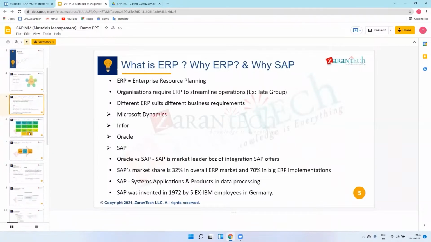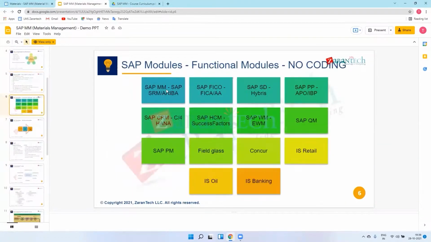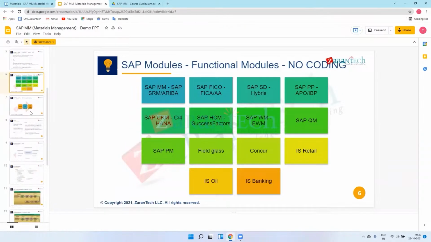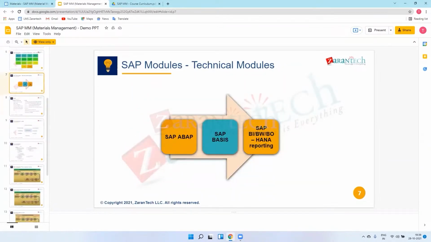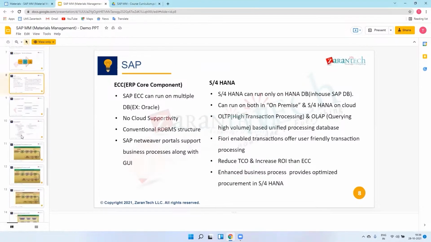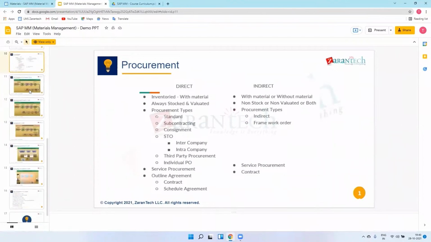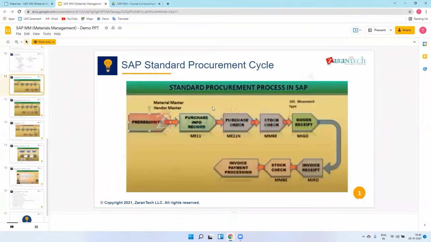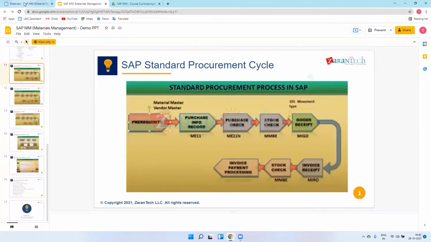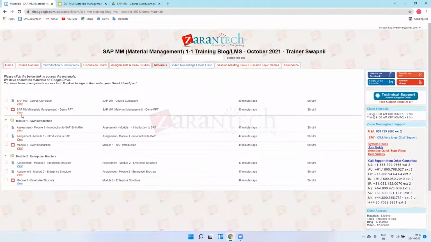So I'll quickly go ahead. We can also see the SAP models in our next slides. I'll check all the slides quickly. SAP ECC and S4 HANA, I will explain these slides in between our sessions, after five to six sessions, because we need to see screens so that we can understand the difference between ECC and S4 HANA. So this is basically the screens that I will show. I will open my other PPT, so we will hold on this PPT.